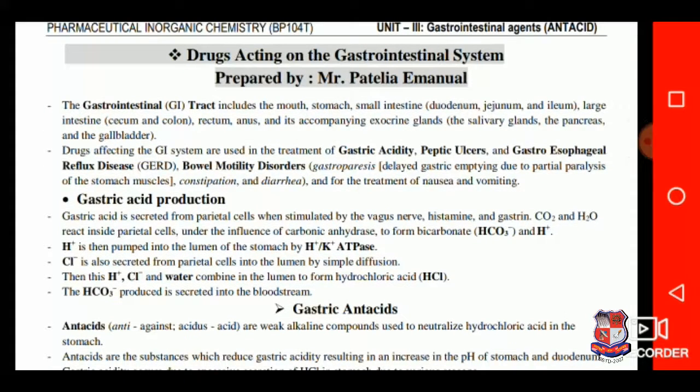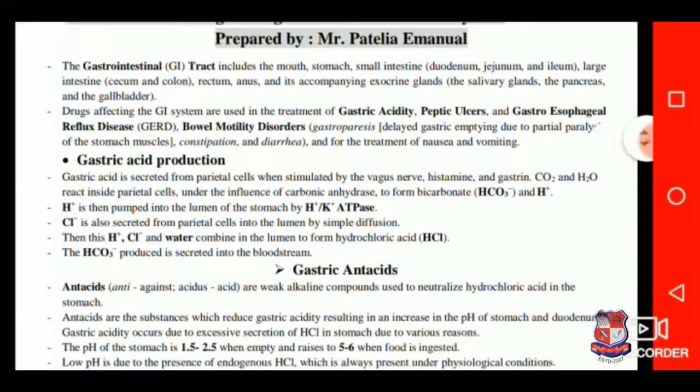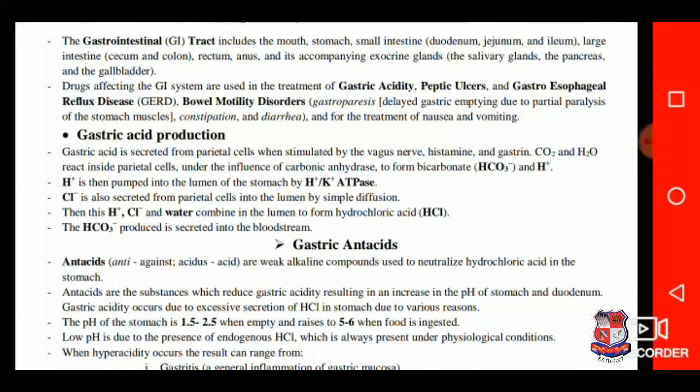Before going to the drugs which act on the gastrointestinal system, let's first see gastric acid production. It is secreted from parietal cells when stimulated by the vagus nerve, histamine, and gastrin. Carbon dioxide and water react inside the parietal cell under the influence of carbonic anhydrase to form bicarbonate and H plus proton. The proton is then pumped into the lumen of the stomach by the H plus K plus ATPase pump.